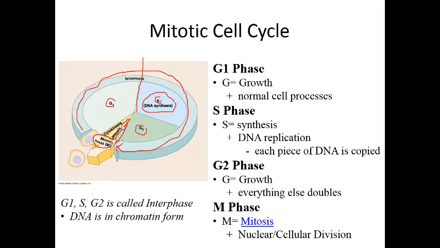And mitosis is technically when the nucleus divides. Following mitosis, we have cytokinesis. Cytokinesis is when the cytoplasm, or the rest of the cell, divides. During mitosis, that one parent cell is going to become two daughter cells. And each of those daughter cells is an exact replica or a clone of the original parental cell.